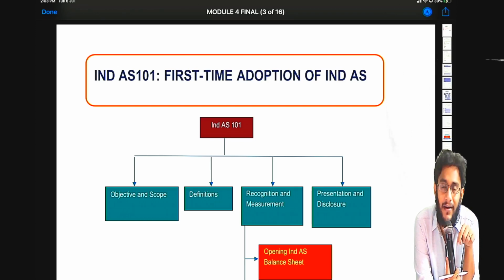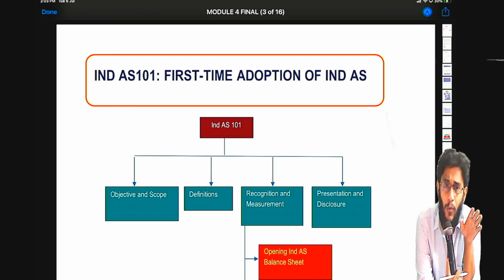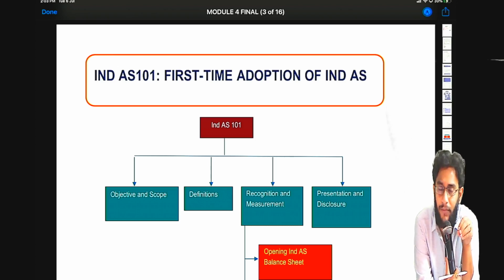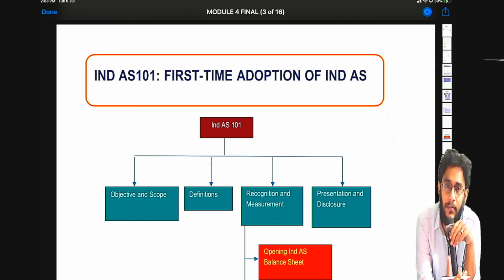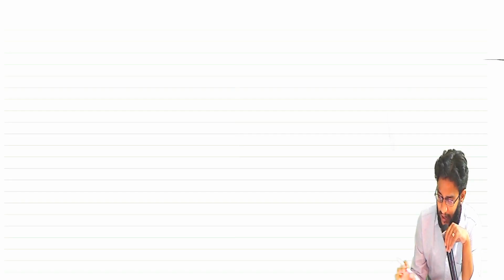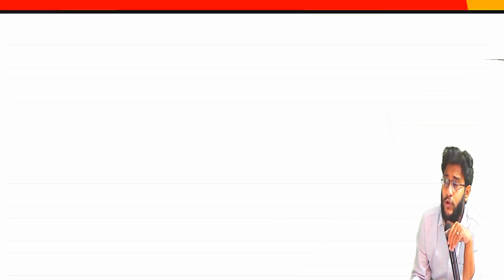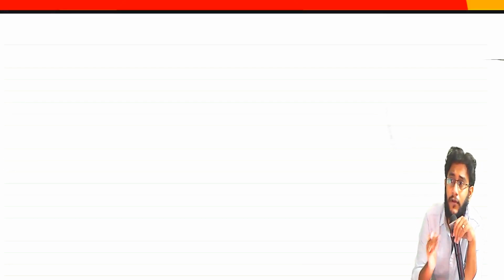So this standard is applicable when the entity prepares its Ind AS based financial statements for the first time. Now what is there in the standard, I'll just give you a brief understanding, then we'll go into the standard, and parallelly we'll try to make some notes out of it. Now listen, I'll try to remind you of something you are already aware of because of the discussions we had in the roadmap to Ind AS sessions in the initial days.